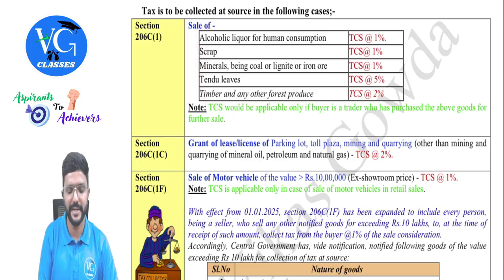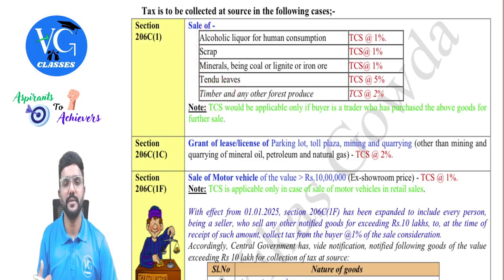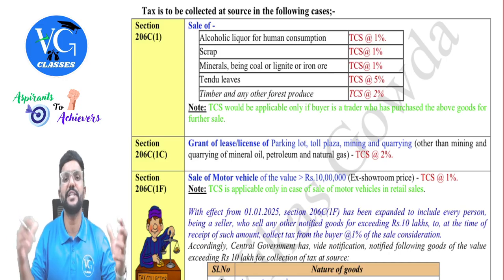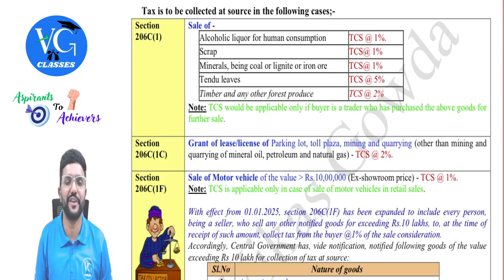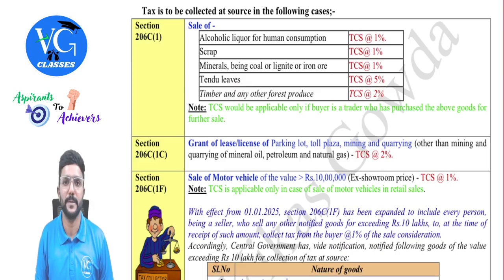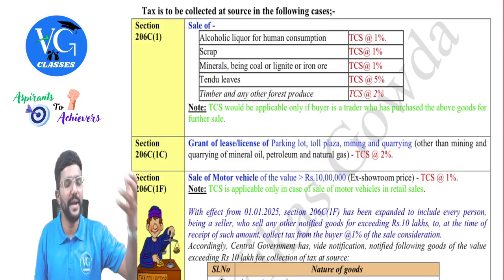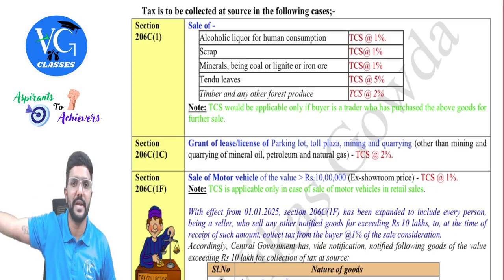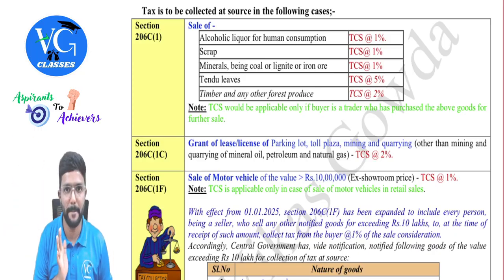Same way for any other product. For example, let me take timber. Assume I am buying timber to use it as a raw material in my furniture making. I am engaged in the business of making furniture. So I am purchasing timber as a raw material to use in my manufacturing process. In that case, will TCS be applicable in that scenario? No, guys. Now, if I buy timber to further sell it to someone else, then TCS will be applicable.